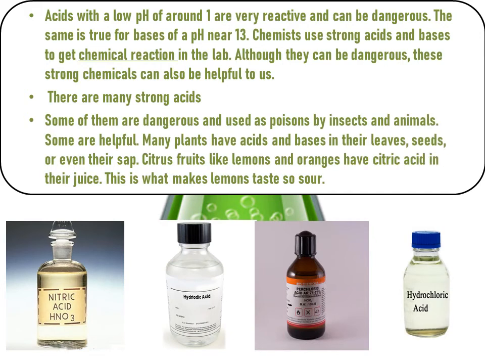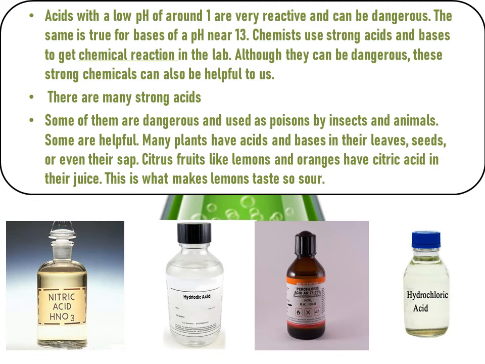Some of them are dangerous and used as poisons by insects and animals. Some are helpful. Many plants have acids and bases in their leaves, seeds, or even their sap. Citrus fruits like lemons and oranges have citric acid in their juice. That is what makes lemon taste so sour.